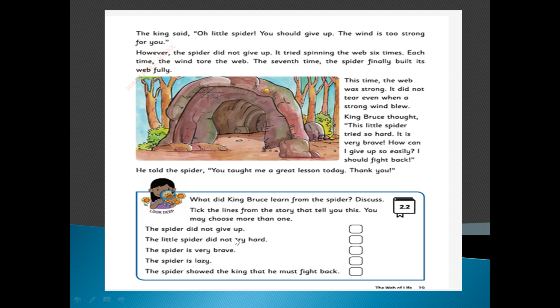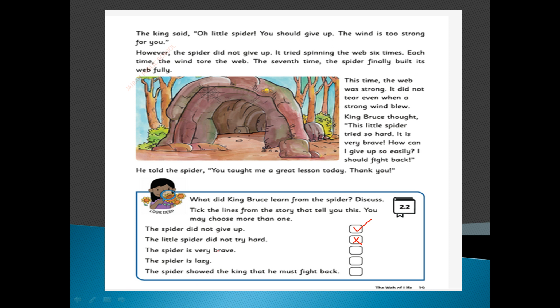The spider did not give up. The sentence is correct or wrong? Correct. The spider did not give up. The little spider did not try hard. Did the spider try hard or not? Tried hard. Very good. So this sentence is wrong.